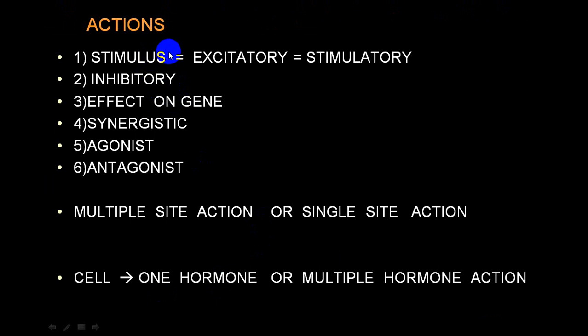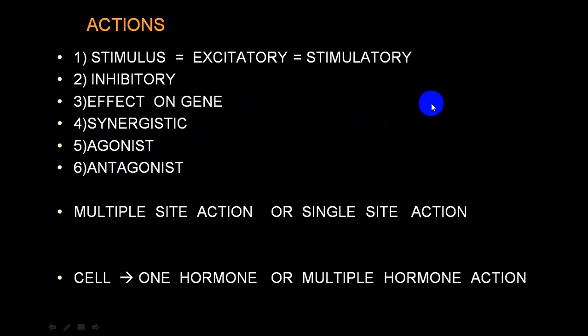Now sometimes it helps another hormone to increase its activity, which we call synergistic activity. So either it can directly stimulate, or it helps the action of another hormone and increases the effect of that hormone, which we call a synergistic effect. Or it inhibits the action of the other hormone, which we call antagonist, and if it helps that particular hormone, it is called agonist.